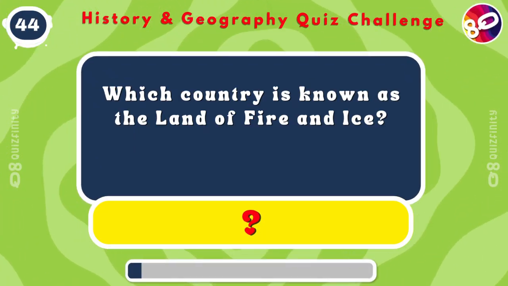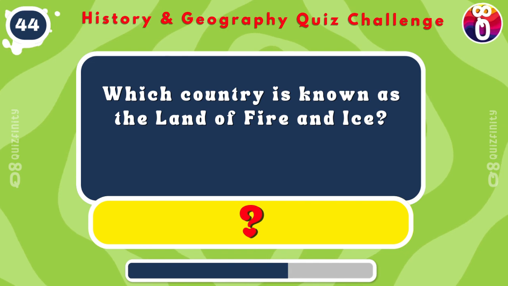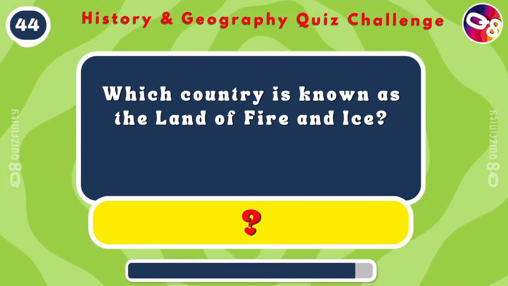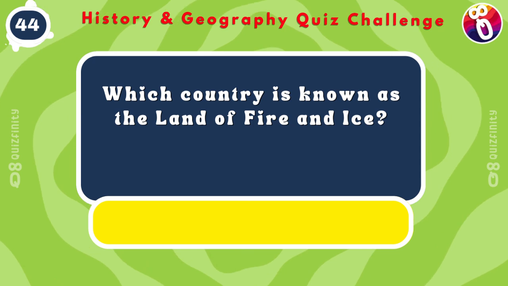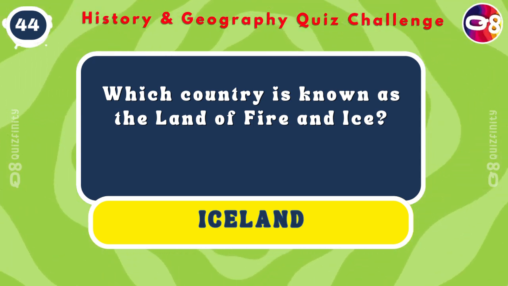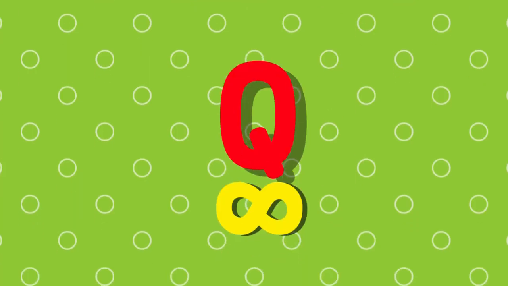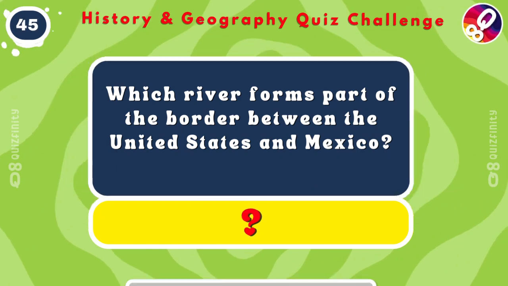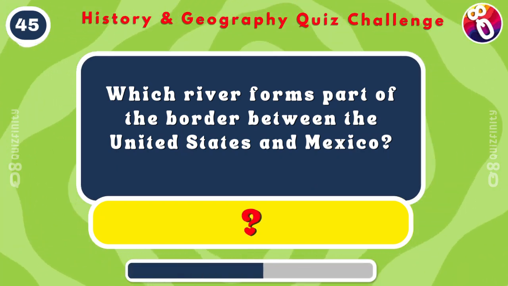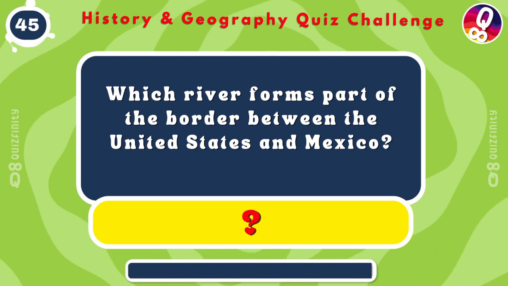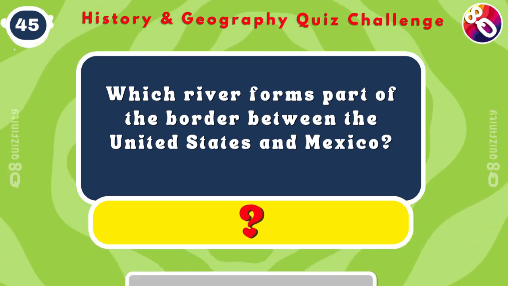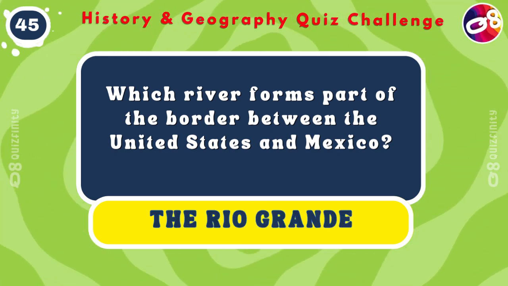Which country is known as the land of fire and ice? Iceland. Which river forms part of the border between the United States and Mexico? The Rio Grande.